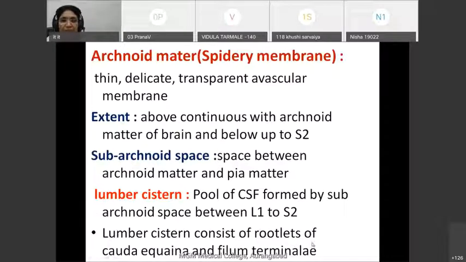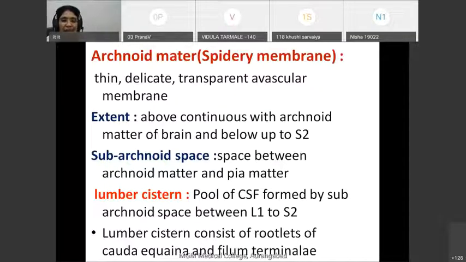But just remember at this level that this lumbar cistern is a space below the lower end of the spinal cord and up to the second sacral vertebra. In this space, there is a large amount of cerebrospinal fluid, and this space is utilized by anesthetists for giving spinal anesthesia.